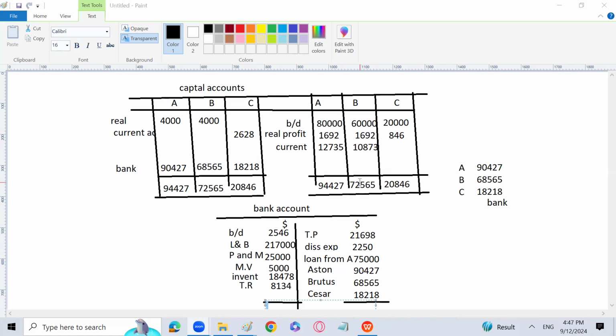Farid, can you explain what you are saying? You may continue with your work. Total both sides. I think you have told me something which you have done in the past. Okay, you were telling me the total actually. I got the point. So what is going to be the total of the bank account, which has to be equal? Both sides of the bank account need to be equal, and then we believe that our answer is correct.